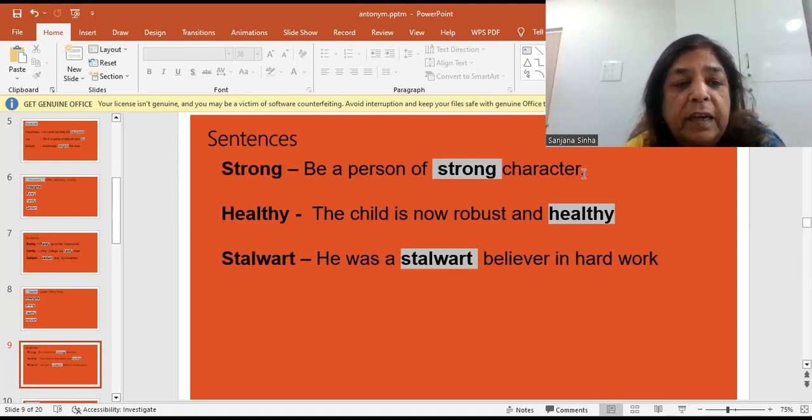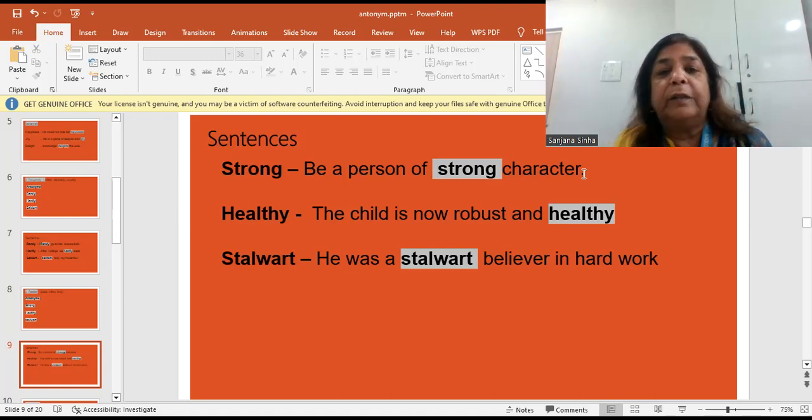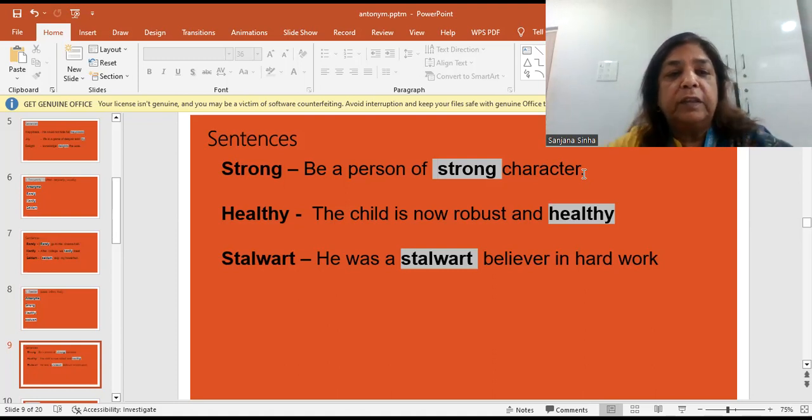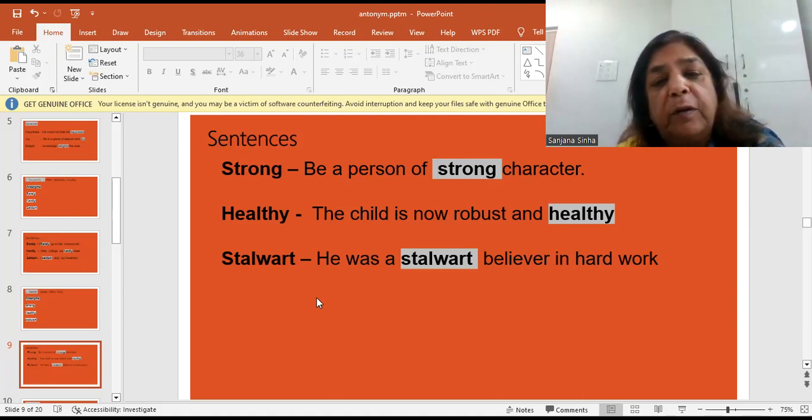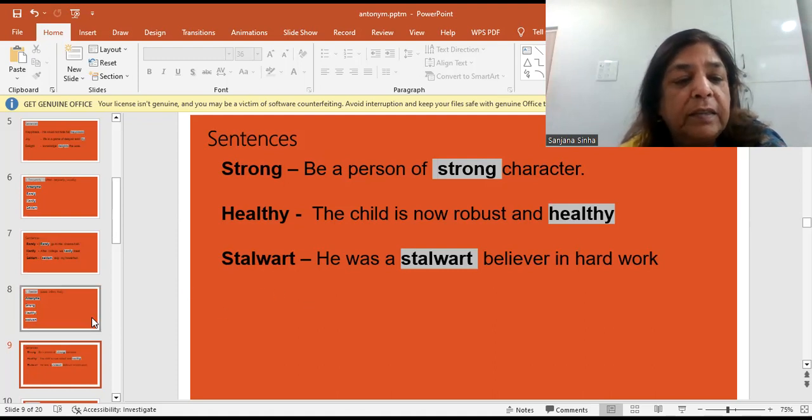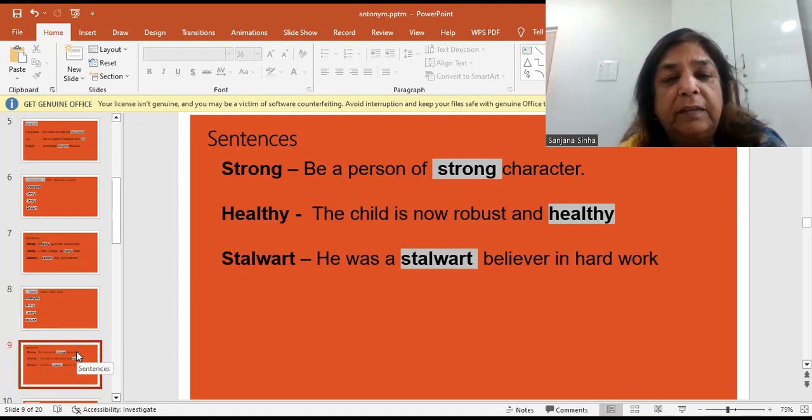The child now is robust and healthy. And stalwart. He was a stalwart believer in hard work. It means he was a manager, a person working in a company, and he was a stalwart believer in hard work. So these were the antonyms of the word feeble. Feeble means weak, and the antonyms are strong, healthy, stalwart, powerful, or somebody who has a lot of strength.